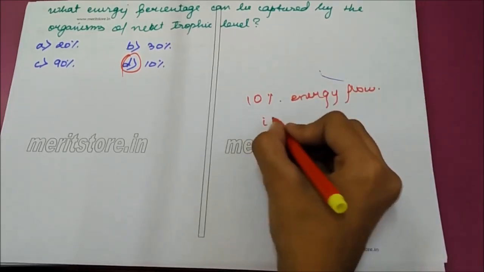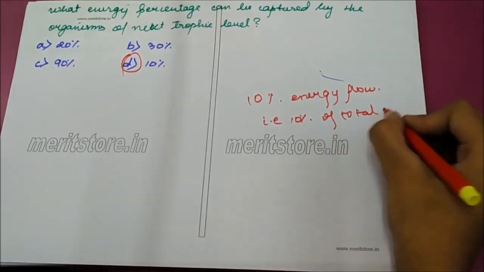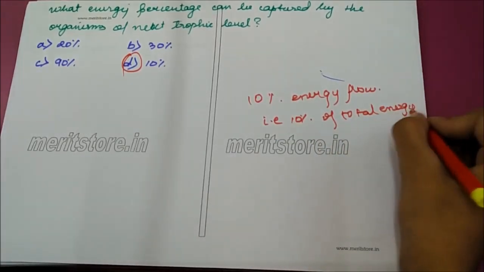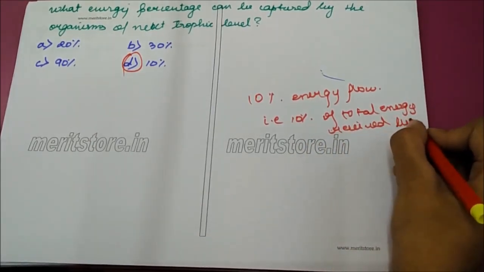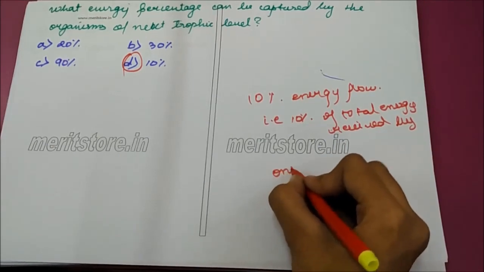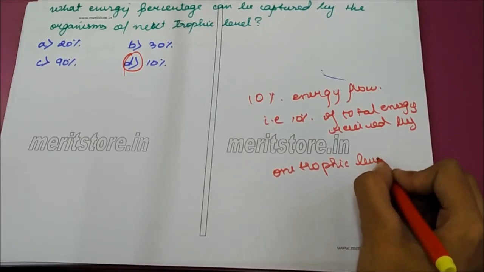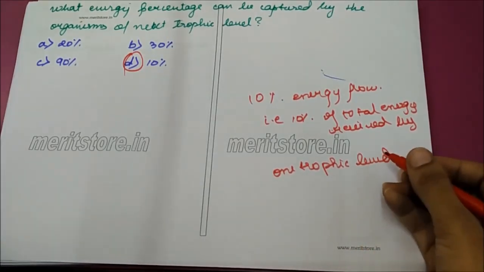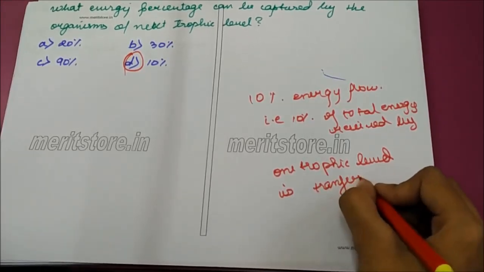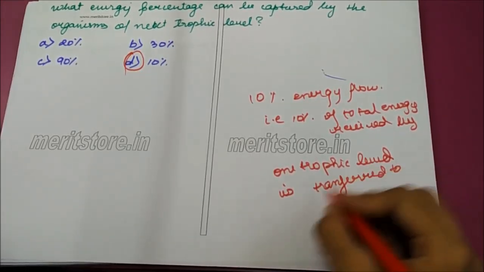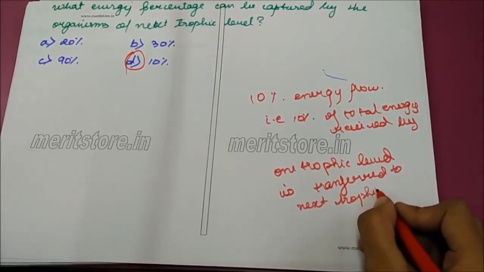That is, only 10% of total energy received by one trophic level is transferred to next trophic level.